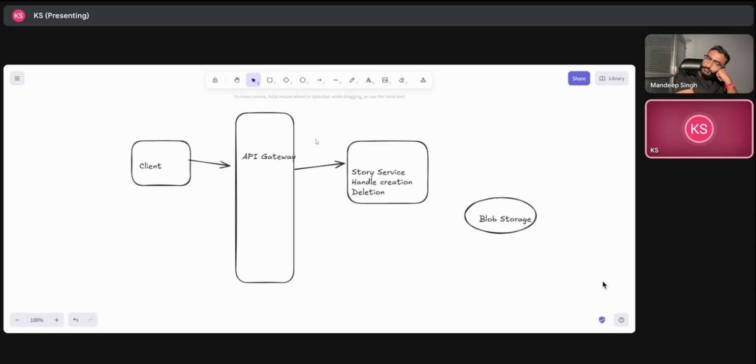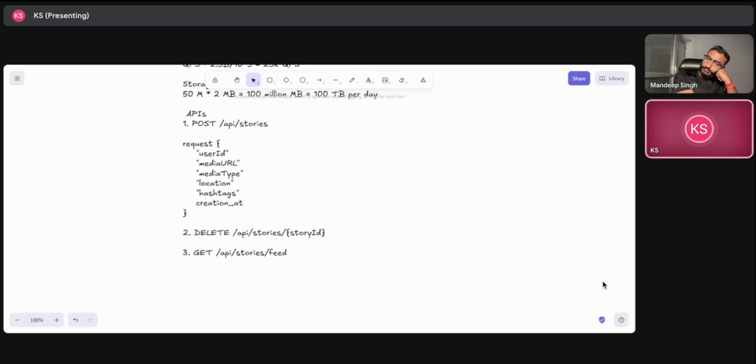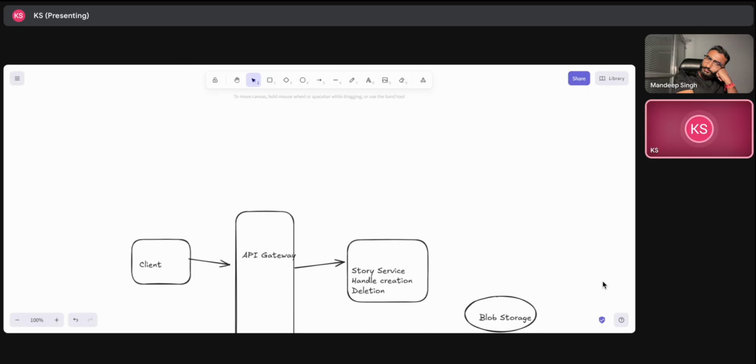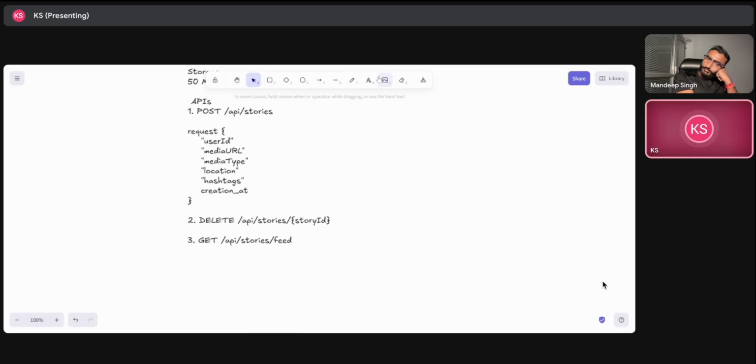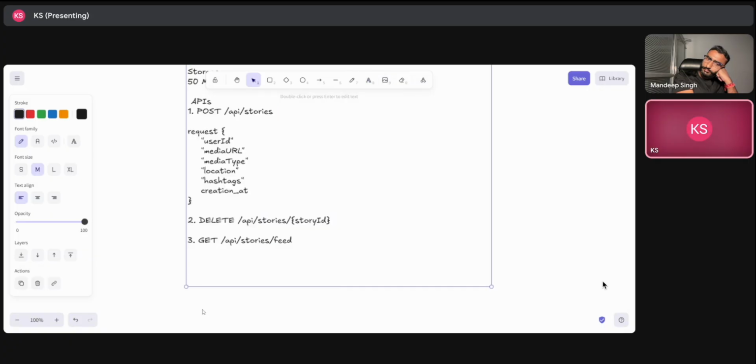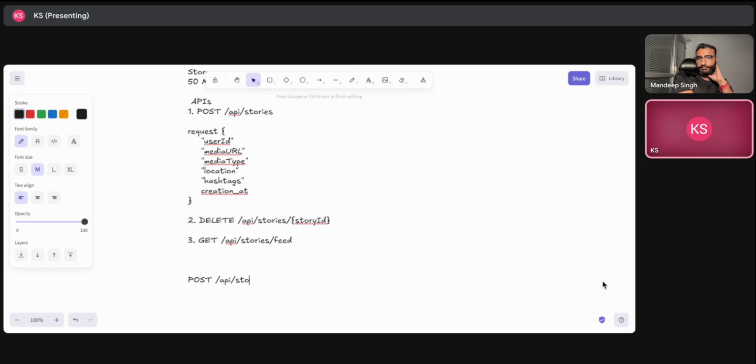So here our APIs will also be somewhat modified. So the first thing that I would like to have is a POST API, stories, pre-signed URL or something. Let's name it somewhat like this, so that it will fetch the pre-signed URL. And also, we will have the story metadata that we will send in the request. So in the request, we will send the stories metadata.